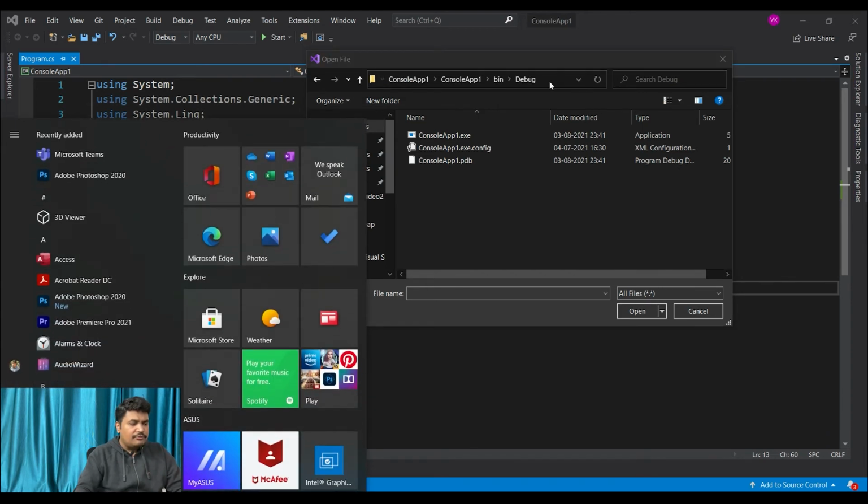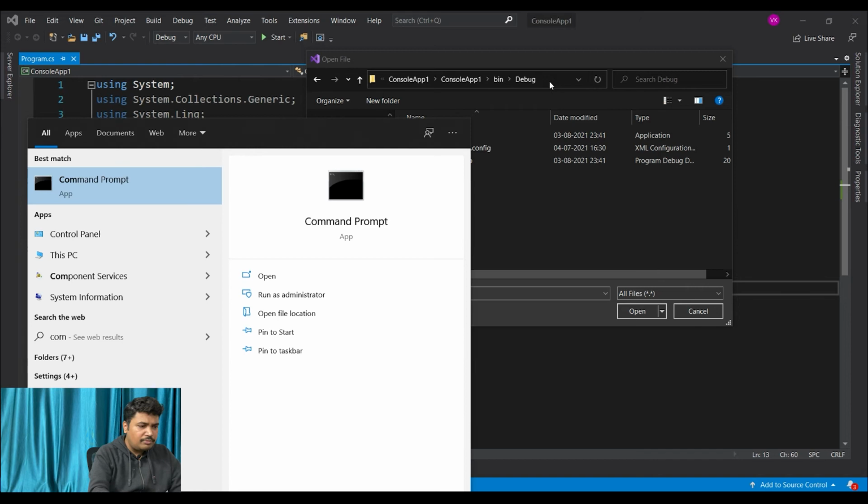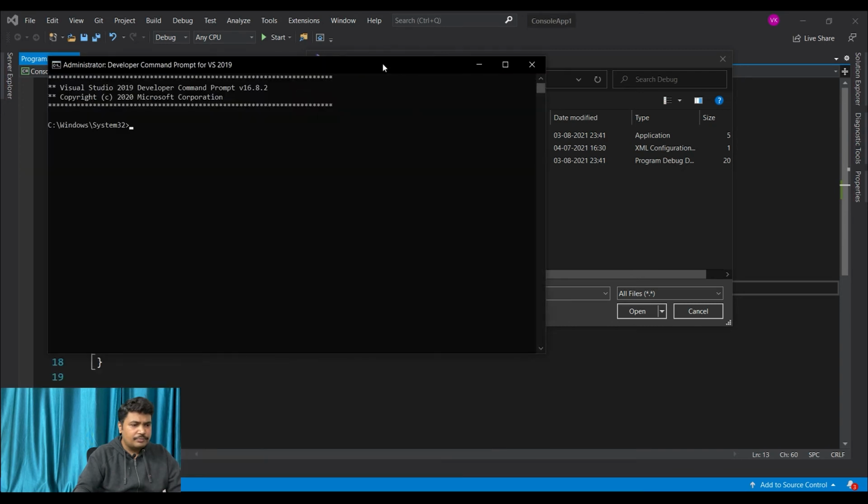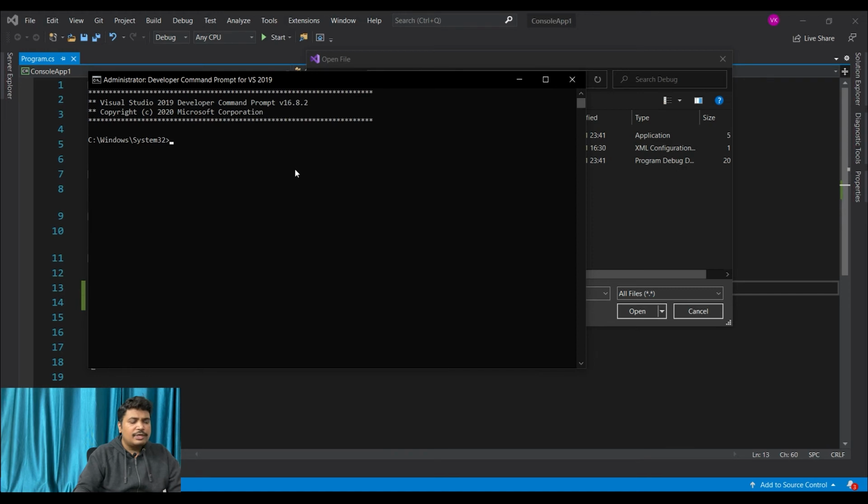For running it, we need a command prompt. We will be using the Developer Command Prompt for Visual Studio 2019. This command prompt comes when you install Visual Studio, and generally we use it because it has the prerequisite configuration, so it is very easy to run. You can use the normal command prompt also, but we will be running this developer command prompt. We can run it as administrator. Okay, so here it came.